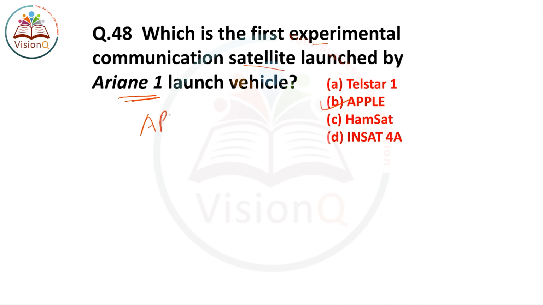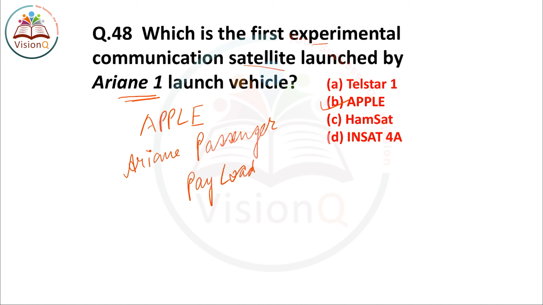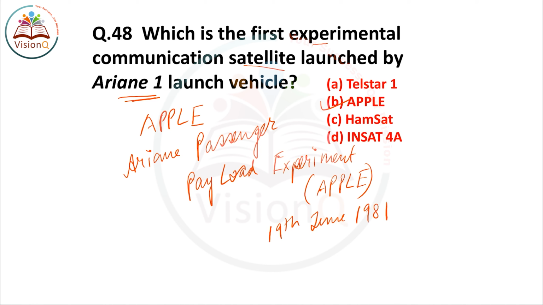Now Apple is one experimental communication satellite which was launched by the European space vehicle Ariane 1, and the full name of Apple is Ariane Passenger Payload Experiment. In short, we say this as Apple. So it was launched by Ariane 1 on 19th June 1981. The right answer of this question number 48 is option number B, Apple.